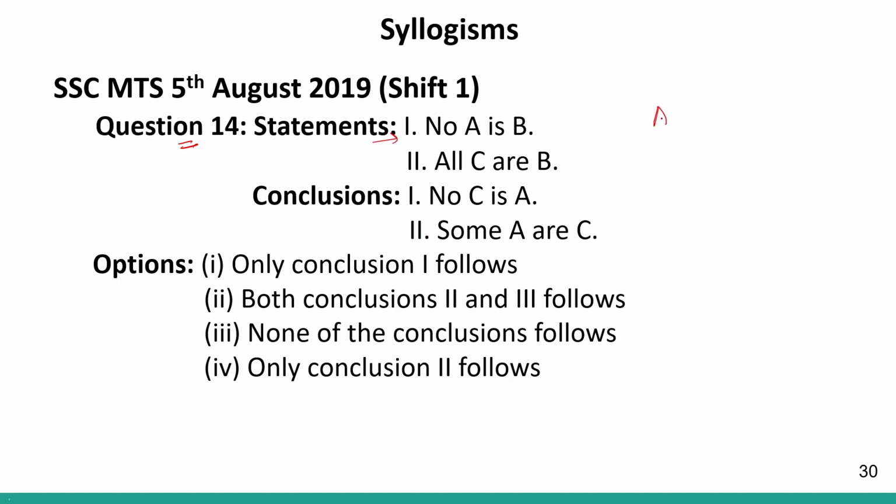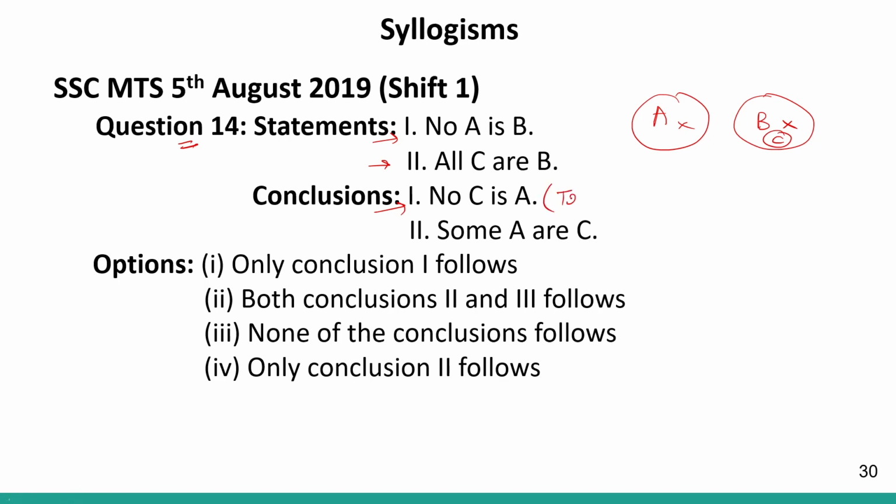Statement 1 says no A is B. That means A and B will not overlap with each other. No A is B. Statement number 2 says all C are B, so C will come inside B. Correct? Now, conclusion number 1 says no C is A. This is definitely true because C is a subset of B and B and A will not overlap. That means C and A will not overlap.